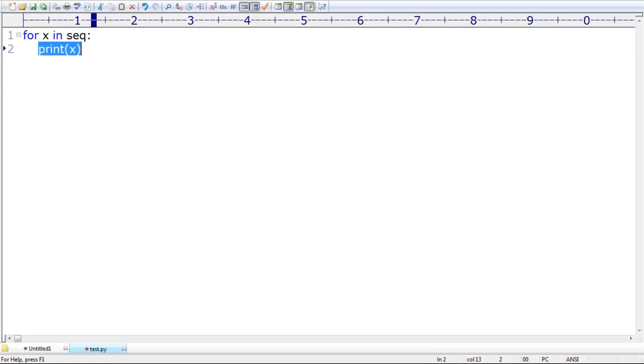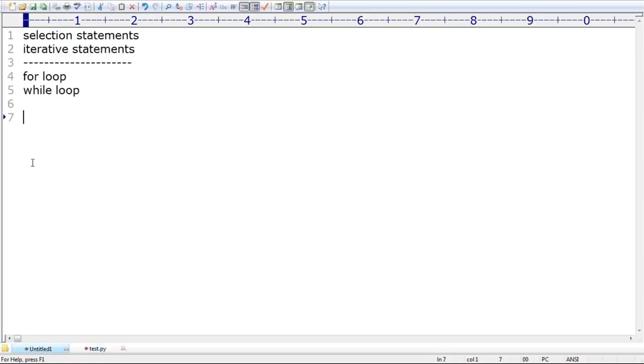But what is the syntax for the while loop? Anyone, can you please tell? While loop syntax is: while some condition, body. As long as this condition is true, this body will be executed. The body execution will be stopped if and only if the condition fails. Only when the condition fails will the loop execution stop.